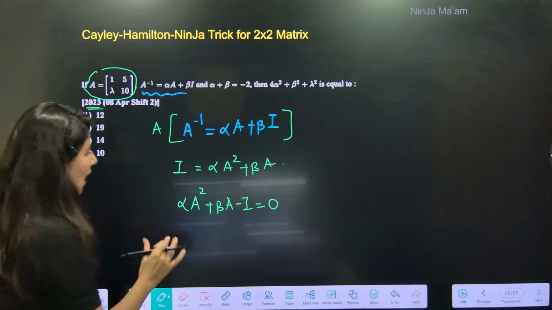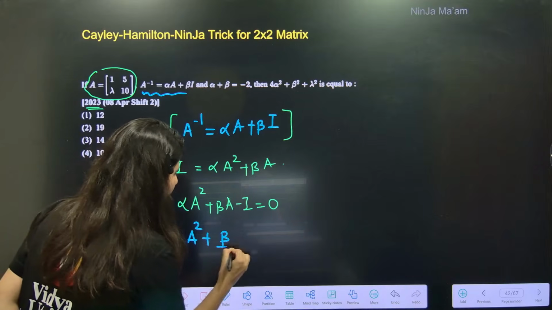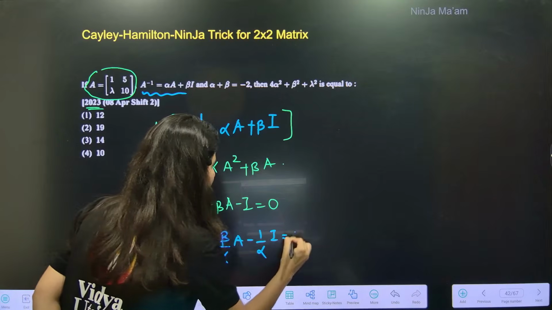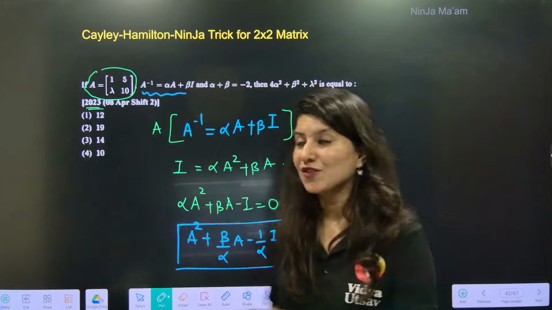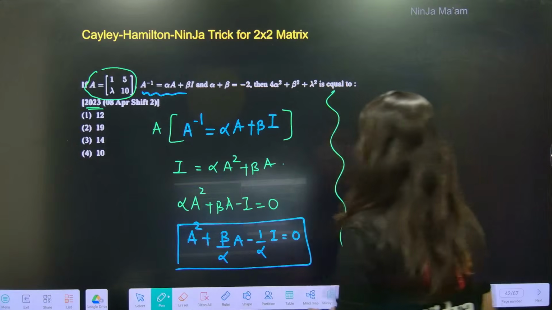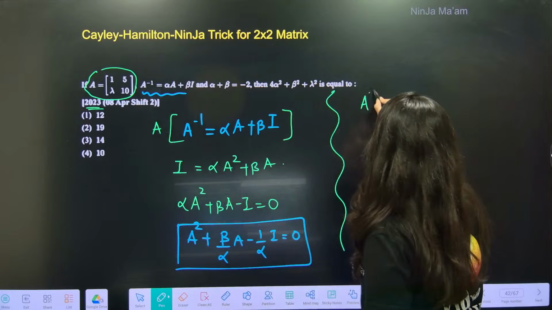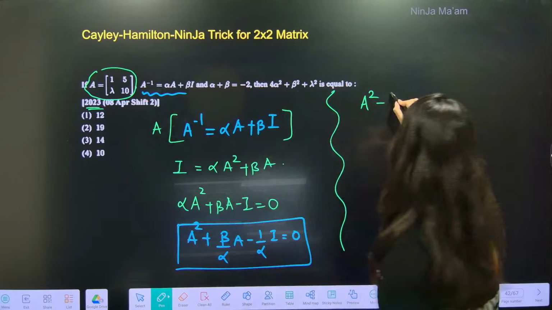Now you divide it by alpha: A square plus beta by alpha A minus 1 by alpha I is equal to 0. And now what you can do is apply the ninja technique and compare the equation. What was the ninja technique? That A square minus trace of A, can you tell me what is trace of A? 11.